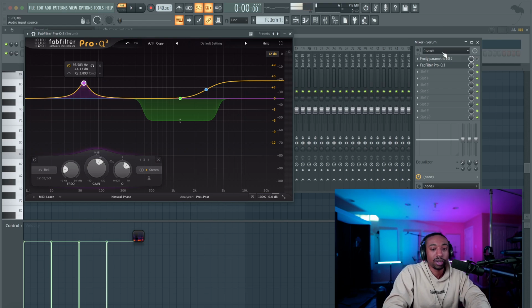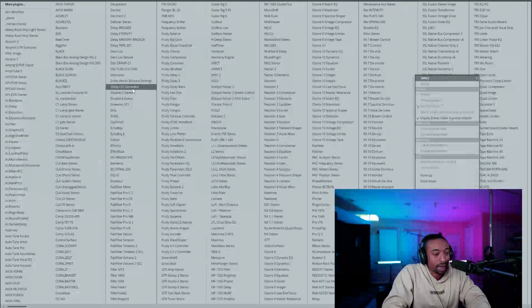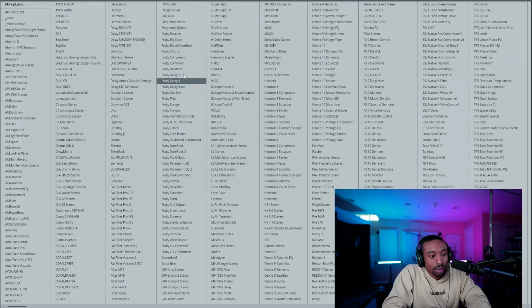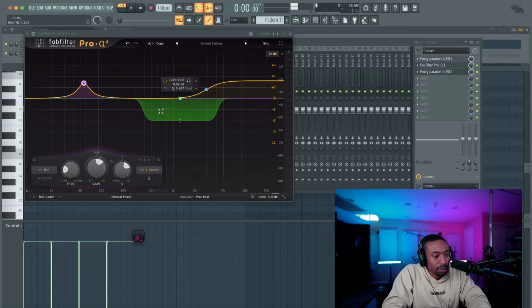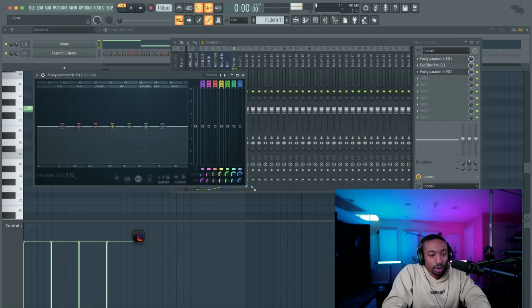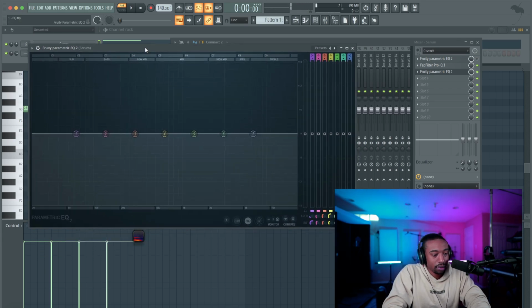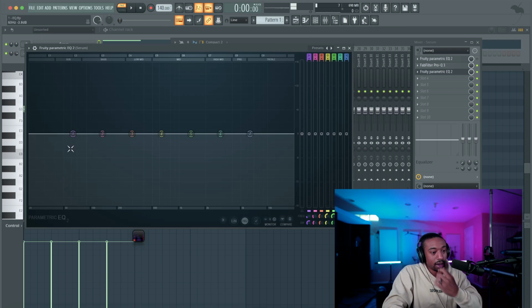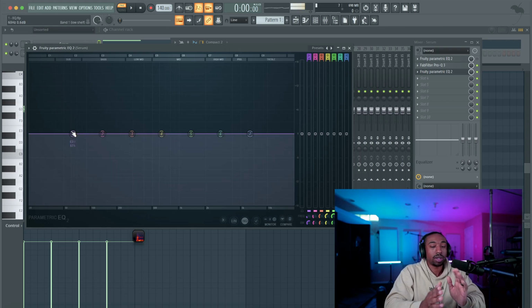So from about, why am I trying to describe this with my hands? Let me just show you. Okay, so let's use EQ2 just to make this simple. And this needs to get out of the way. Okay, so from here to where we at? 60 hertz around here. Some people say 50. I found that it's 60 in my car. So around 60 hertz, this is where you get the rumble in the car. This is where you get the vibration.